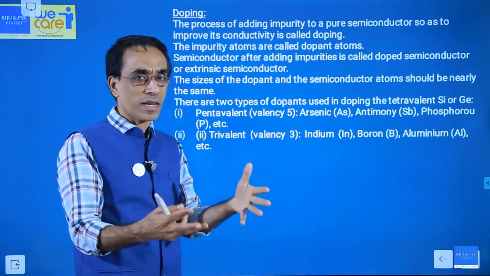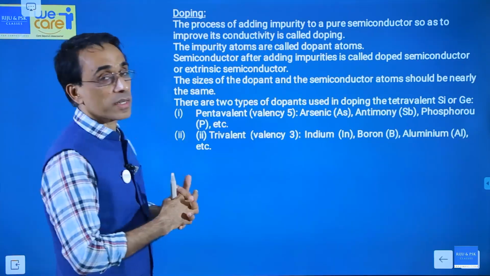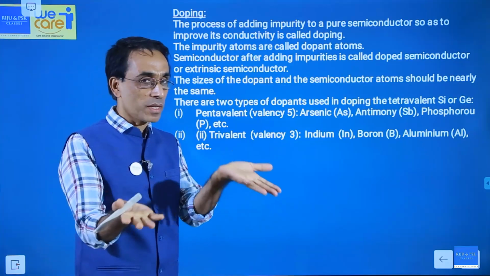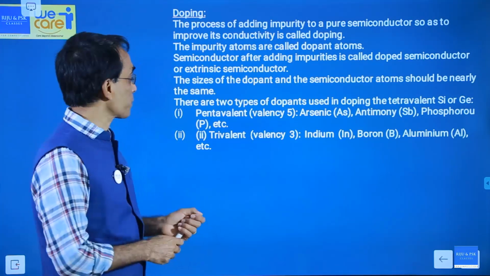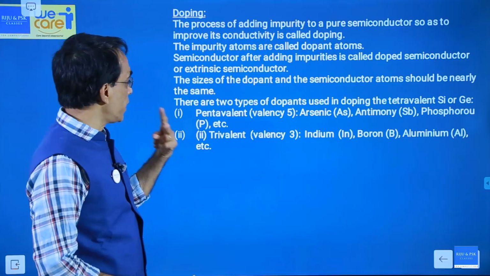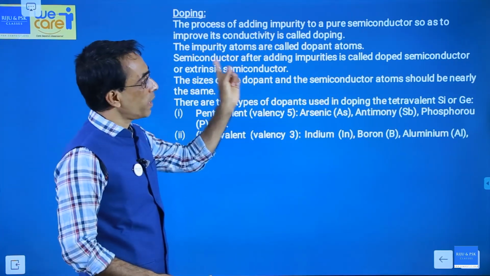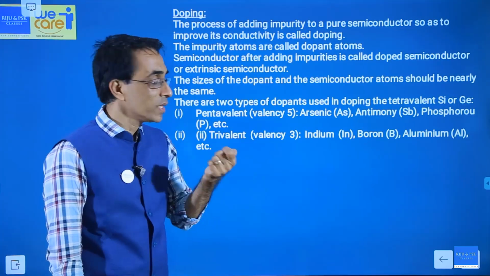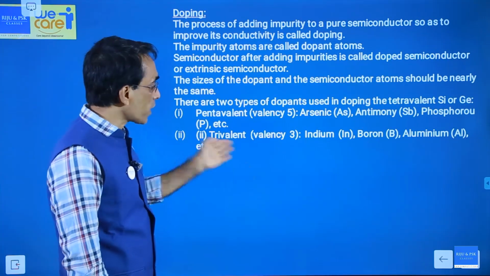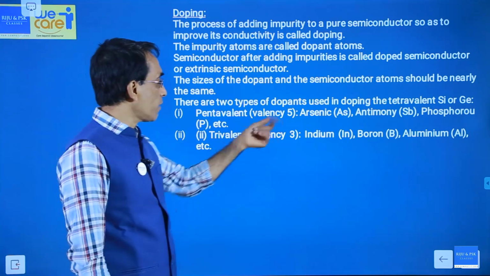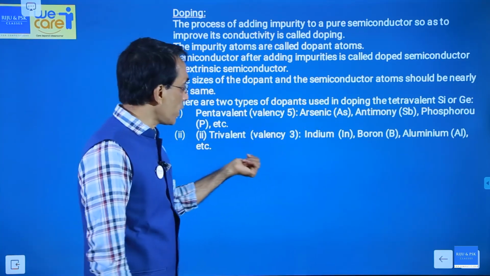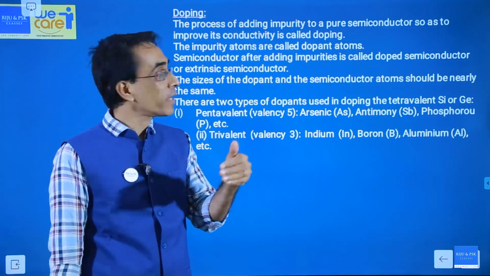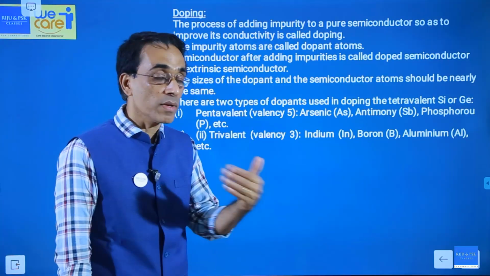I have been asking in the last 3 classes, why are we after semiconductors? The reason, by doping we can control their conducting characteristics. Simple. Don't you think so? Now, doping can be done in 2 ways. The normal semiconductor has a valency of 4, so we can call it a tetravalent atom. And we can take pentavalent or trivalent impurity. Pentavalent you can take arsenic, for example, trivalent as an example you can take indium. If you add arsenic or indium, then the conducting characteristic of this material will change.